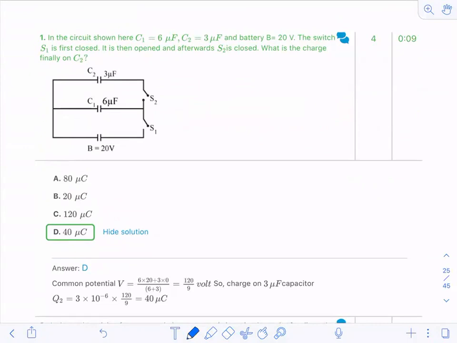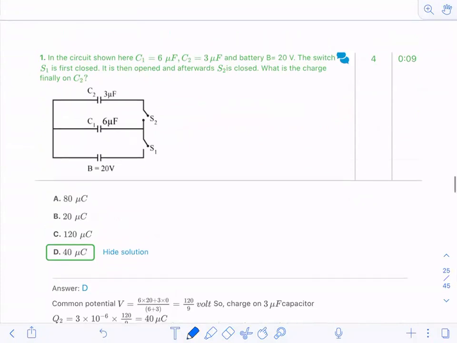In the circuit shown here, we have C1 6 microfarad, C2 3 microfarad, and the battery is there. We have a battery of 20 volt. The switch S1 is first closed. It is then opened, and afterwards S2 is closed. What is the charge on C2?